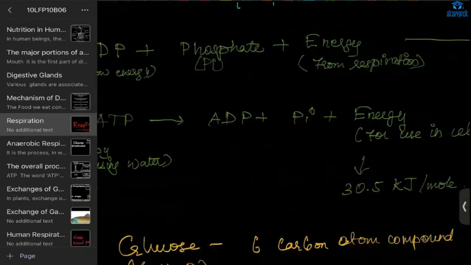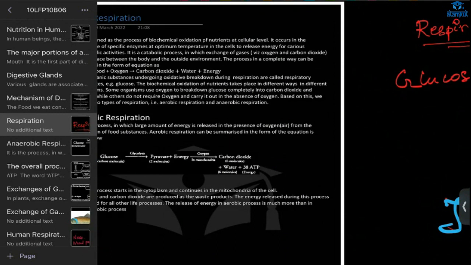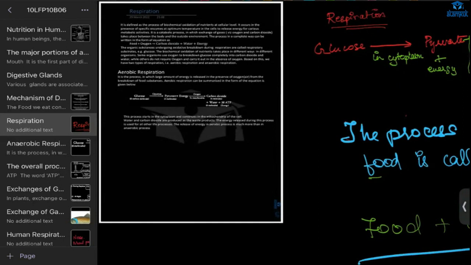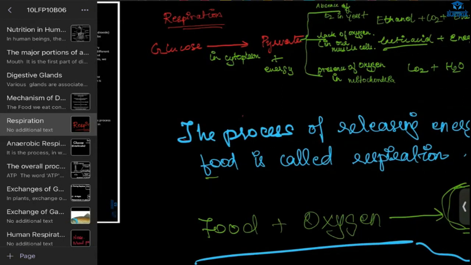Our next topic is respiration. We ate the food, and after that the food should release energy. For doing various activities and exercise we need energy, and food will give us energy. The process of releasing energy from food is called respiration.